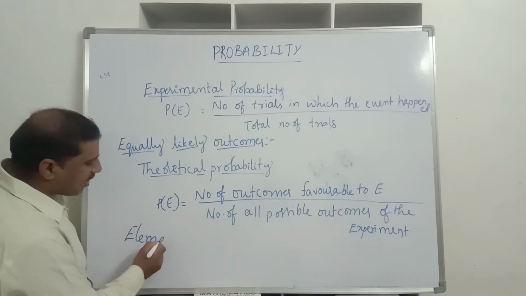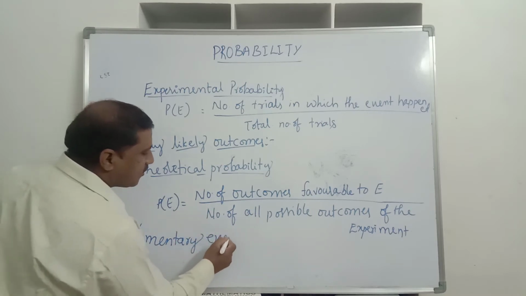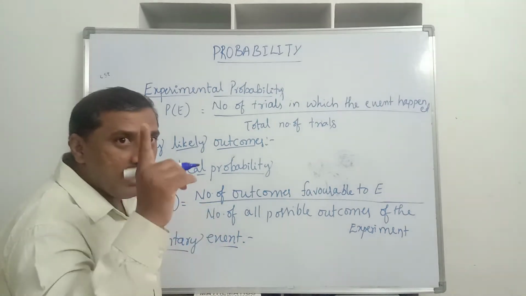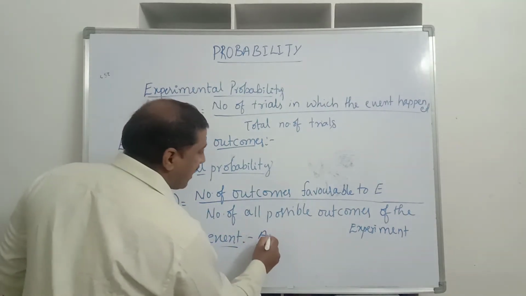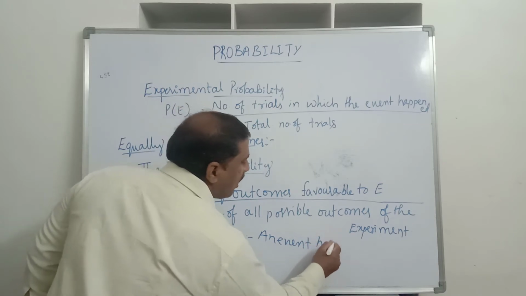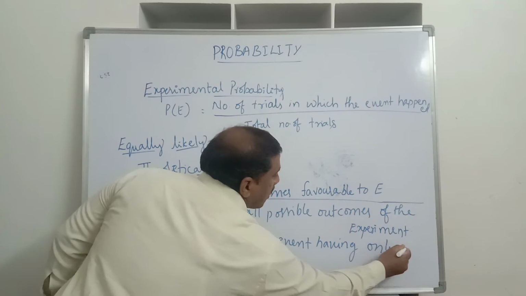What are elementary events? An elementary event is an event containing only one outcome. An event having only one outcome.